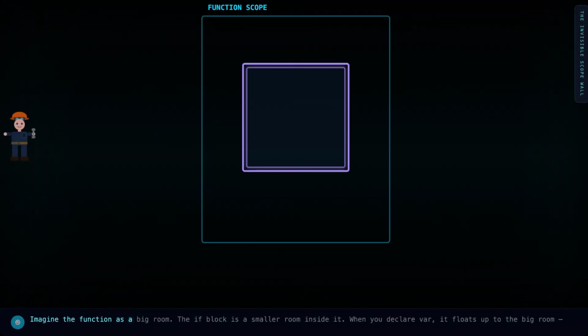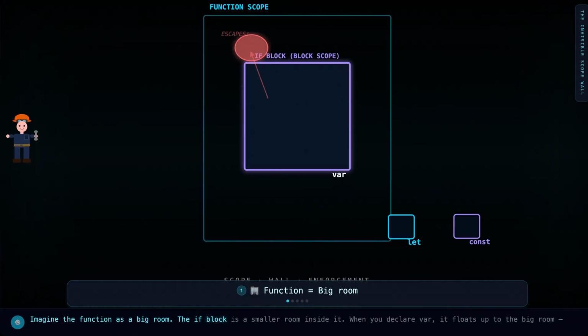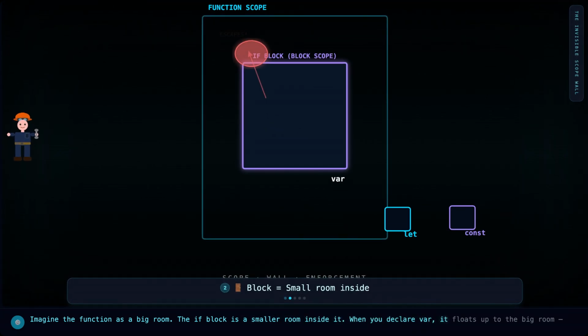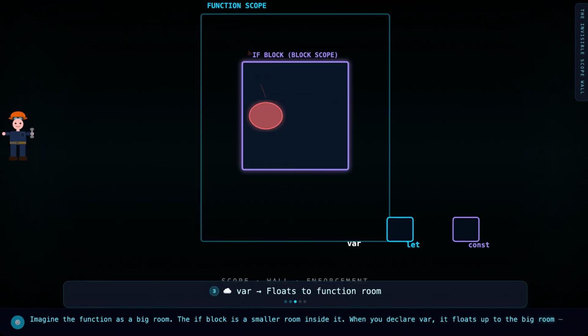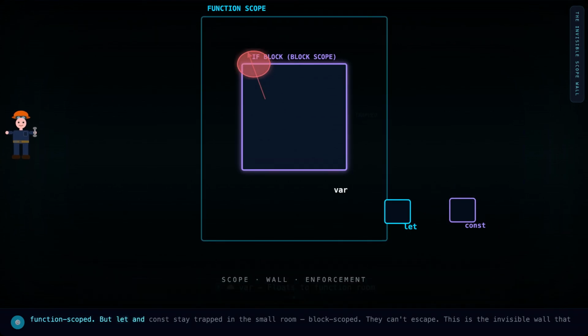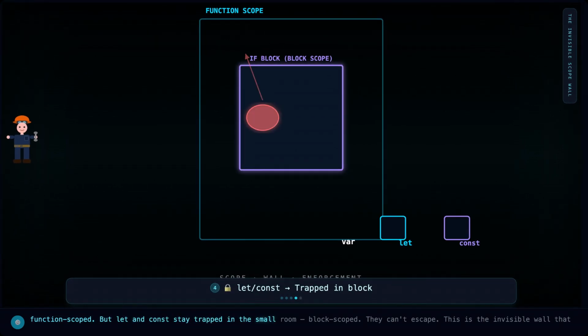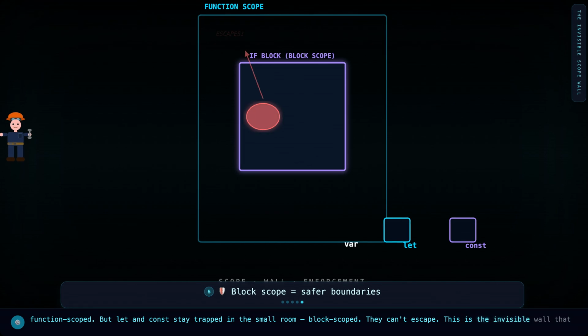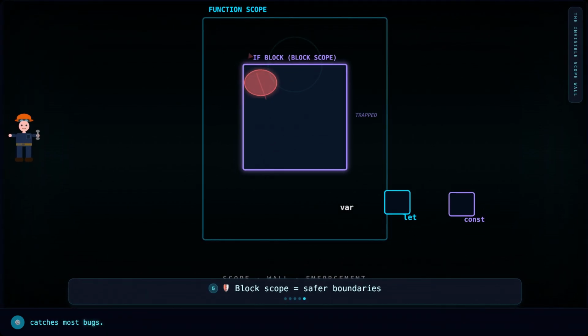Imagine the function as a big room. The if block is a smaller room inside it. When you declare var, it floats up to the big room, function scoped. But let and const stay trapped in the small room, block scoped. They can't escape. This is the invisible wall that catches most bugs.